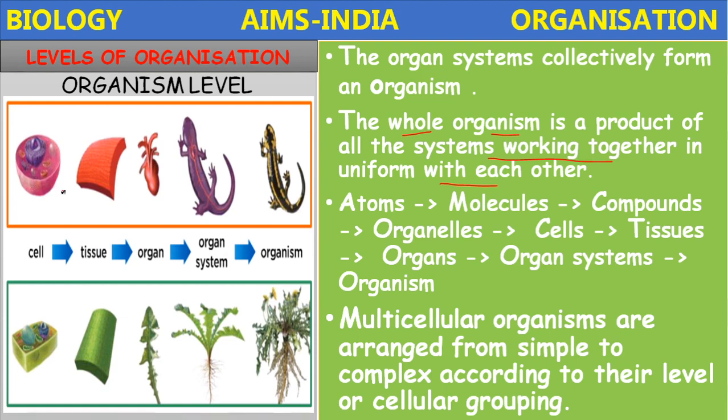The cell is the basic unit of living organisms, combined to form the tissues, animal tissue and plant tissue. These combine to form the organs in plants as well as in animals, and the organs combine to form the organ systems, finally forming, here one organ system is given, then finally the organism. Several organ systems combine to form the organism.